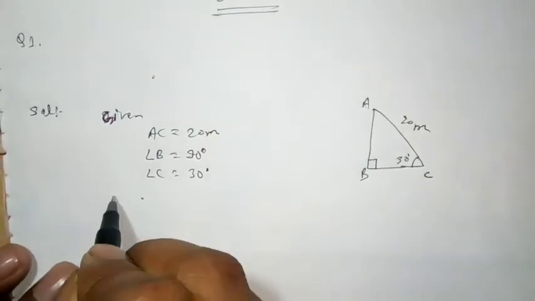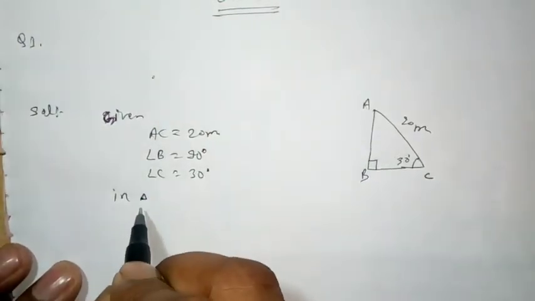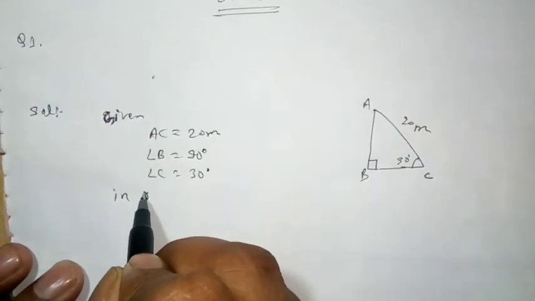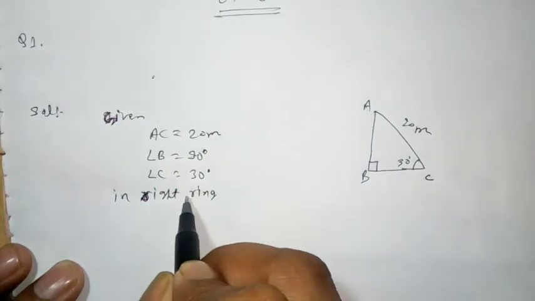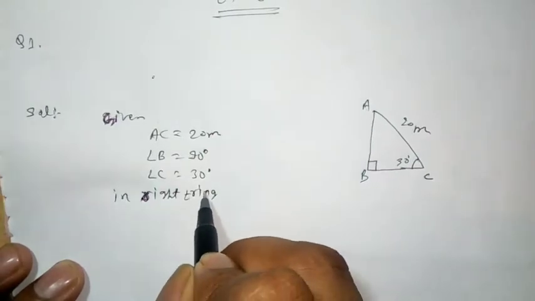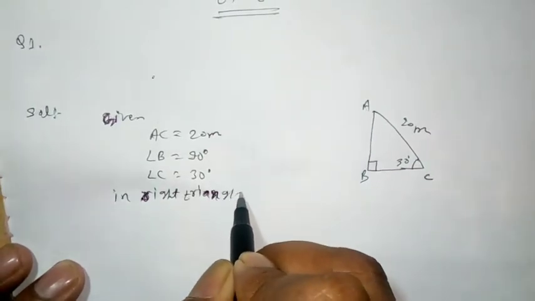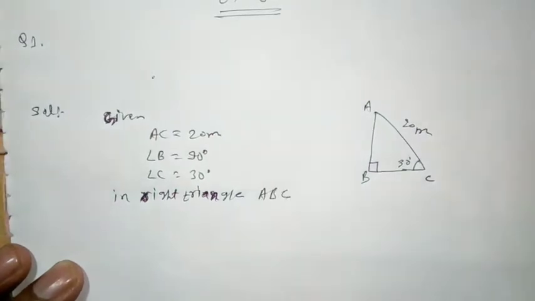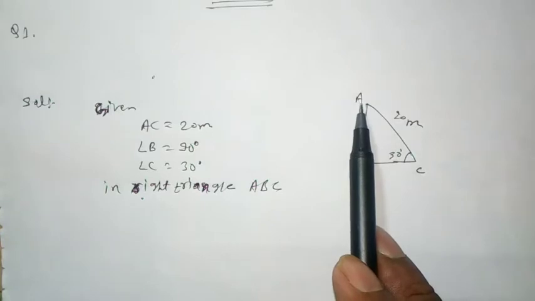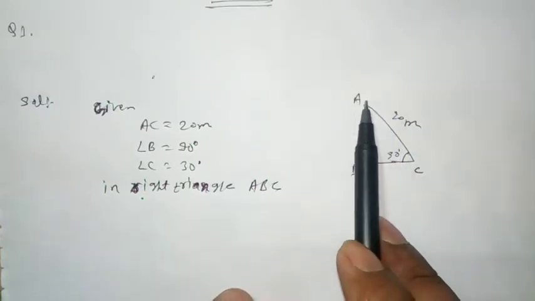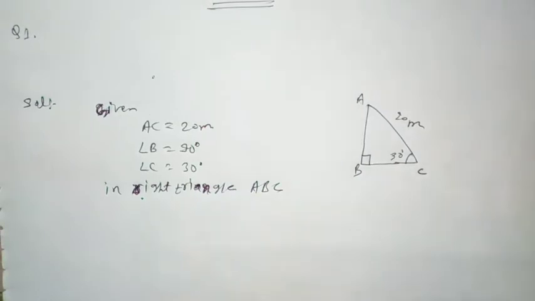Now in right triangle ABC, we have to find the height of the pole. Okay, AB is the pole.